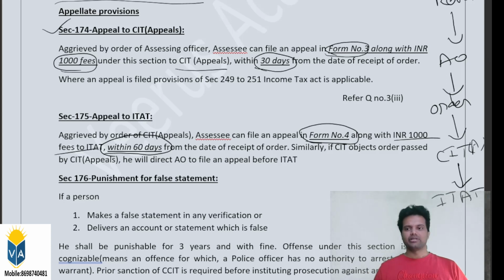For example, the CIT appeals issued an order in favor of the SSC. In that case, can the department file an appeal? Yes, the department can also go for an appeal before the ITAT. So not only the SSC, the department can go. Anybody can file an appeal before the ITAT if they are aggrieved by the order.